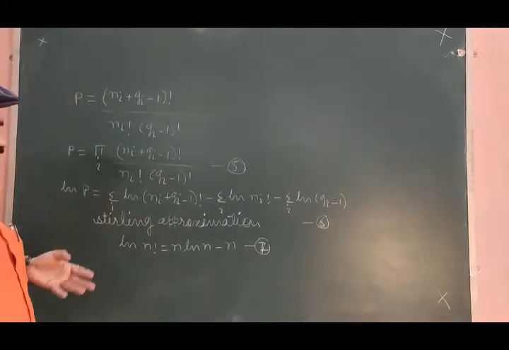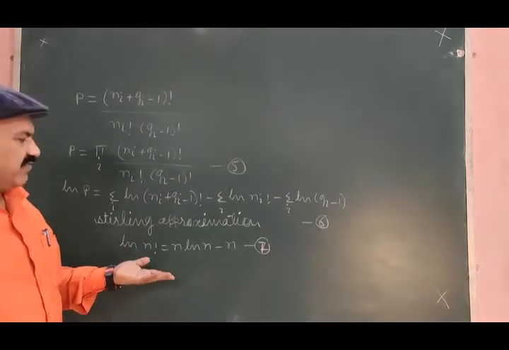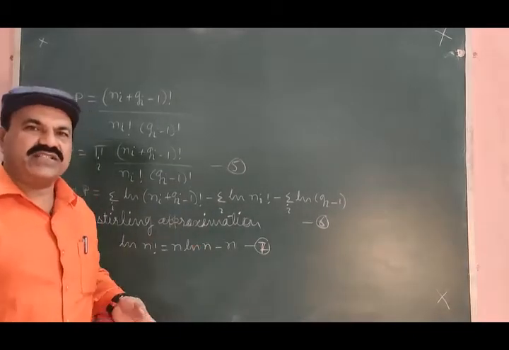Equation number 7, Stirling approximation: log n factorial is equal to n log n minus n.